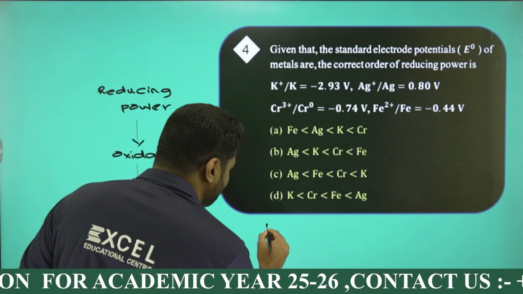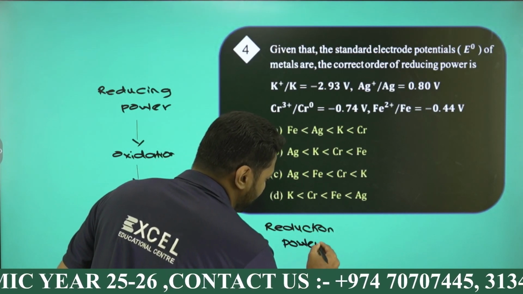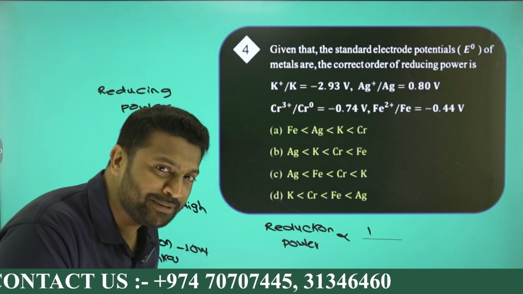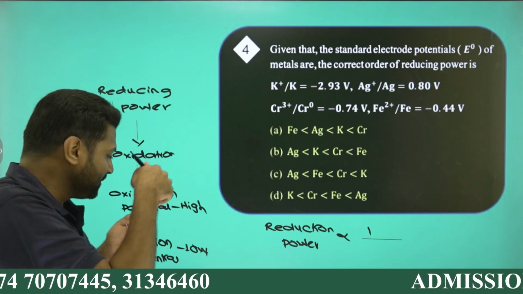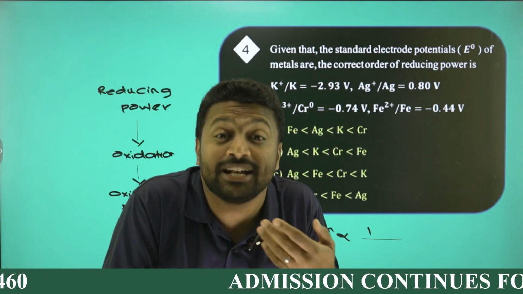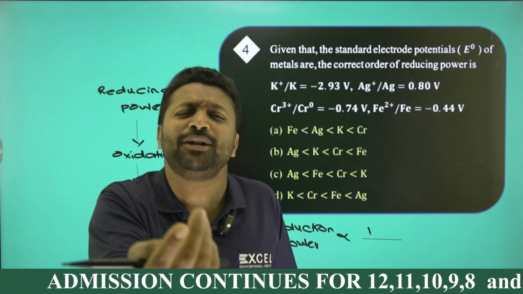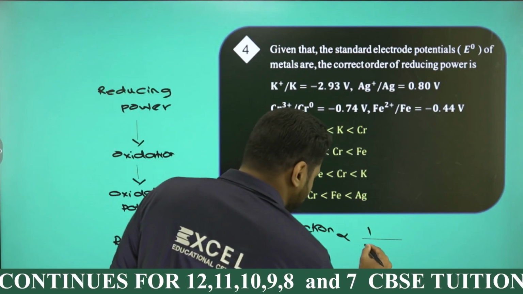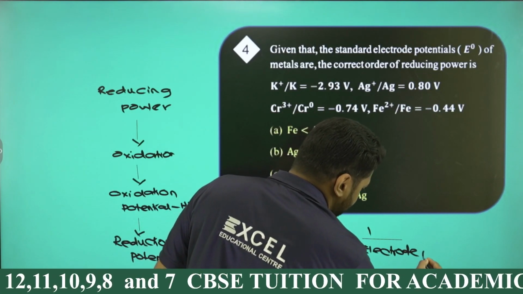Second shortcut for you. Reducing power is inversely proportional to electrode potential, because electrode potential means reduction potential. Low reduction potential means high reducing power, because low reduction potential is the same as high oxidation potential. If the oxidation potential is high, they will easily undergo oxidation. The one which undergoes oxidation is called what? Reducing agent. So again, reducing power is inversely proportional to electrode potential.